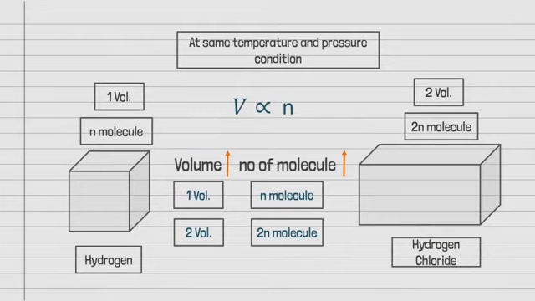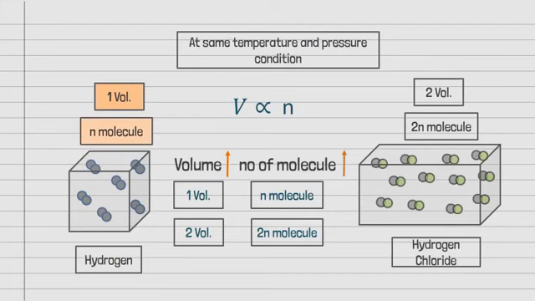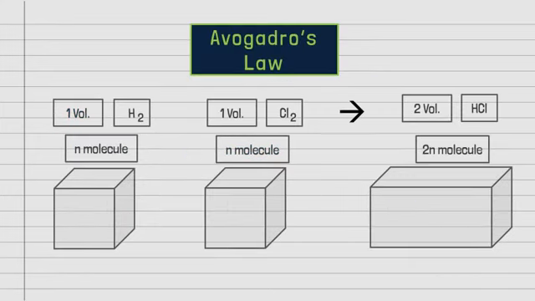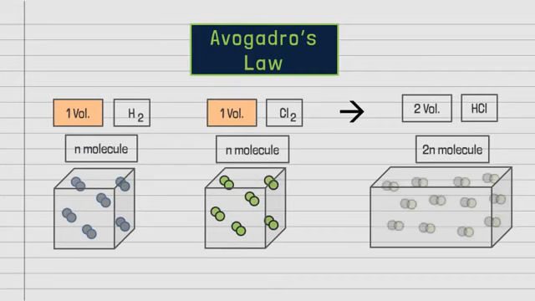The increase in the volume implies increase in the number of molecules. In system 1, we have 1 volume of gas and in system 2 we have double of it. So system 2 will have twice the number of molecules that system 1 has. Applying it in hydrogen and chlorine reaction, 1 volume of hydrogen combines with 1 volume of chlorine to form 2 volumes of hydrochloric acid. Thus, n molecules of hydrogen combine with n molecules of chlorine to form 2n molecules of hydrochloric acid.